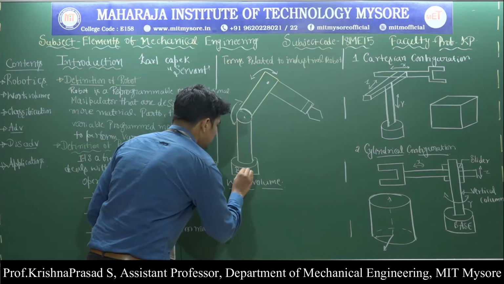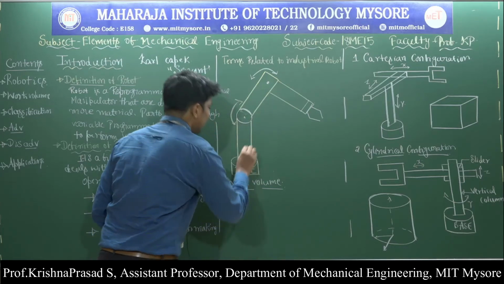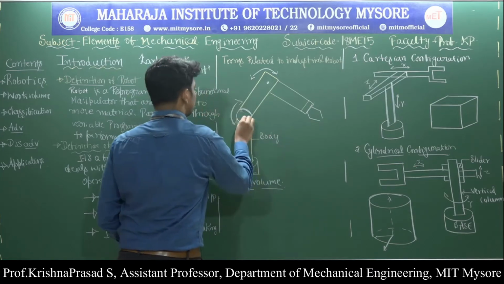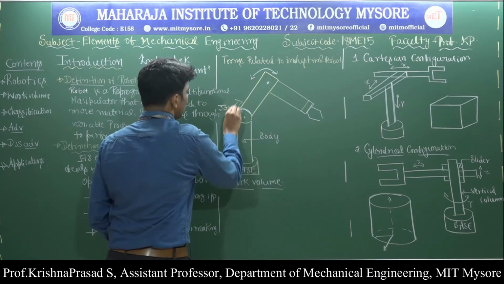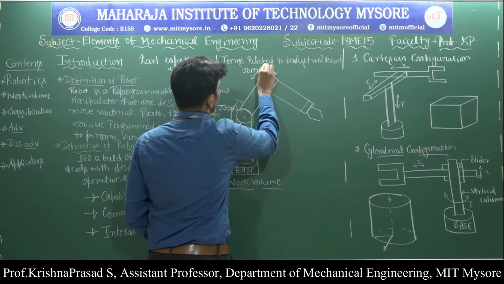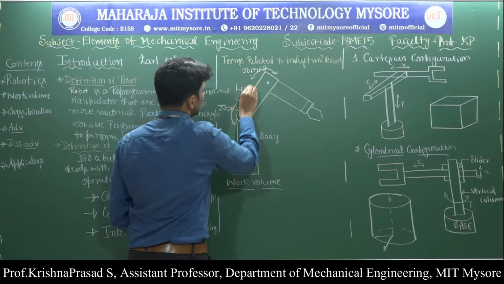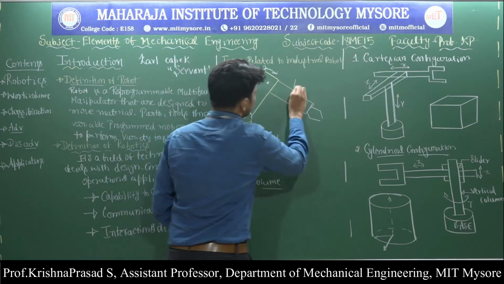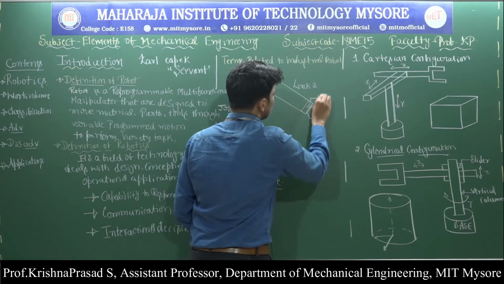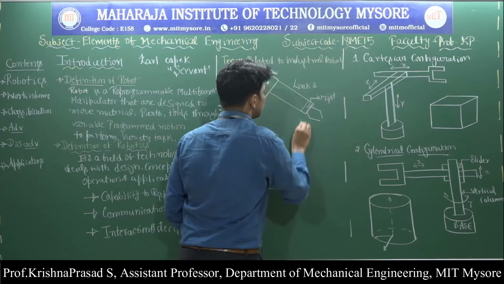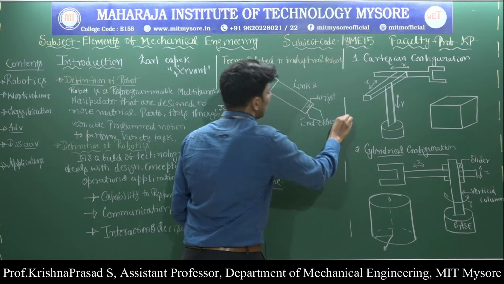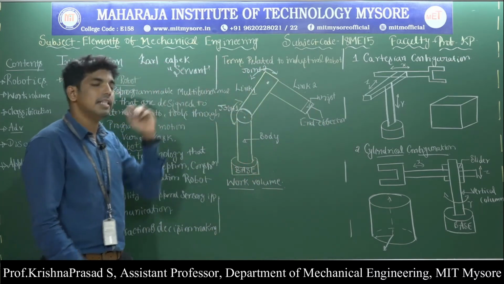That is very much important. Observe here, this is the base, and this is the body, and this is the joint. I will call it joint number 1, and this is joint number 2, and this is called link 1, and this is called link 2, and this is called wrist, and this is called end effector. First we need to know one by one what is meant by the link.